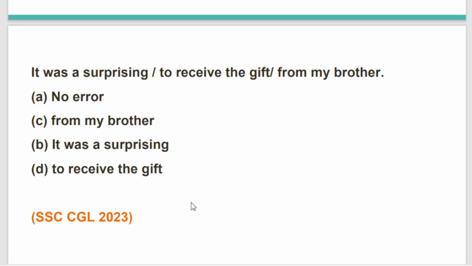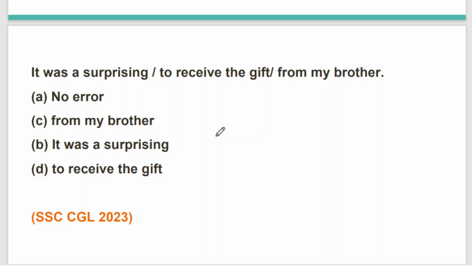It was a surprising to receive the gift from my brother. Now, SSC CGL 2023's question is this one. So this question has arrived in 2023. Definitely very important for all the aspirants who are going to attend the next examination. And along with this, the question is really easy.